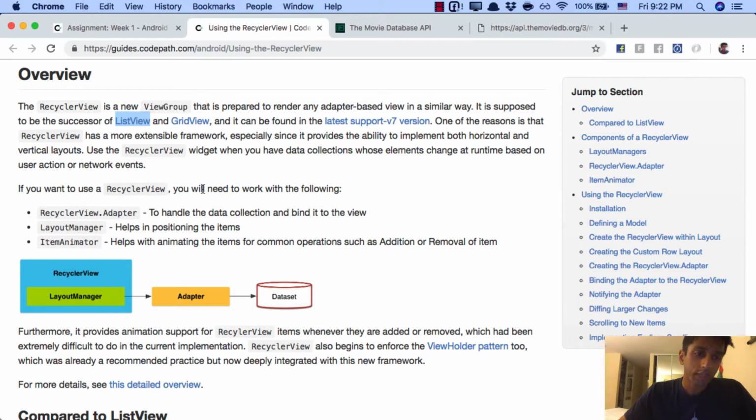It'll make you more efficient with resources, because one of the things that happens with Android is view inflation. The operation of taking a view, inflating it, and putting it onto the screen is pretty expensive. So the fewer times that you do that operation, the more efficient your application will be. And so the recycler view, using something called the view holder, which we talked about, which is what the adapter deals with, it will not inflate any more views than necessary to actually show them on the screen. So that's the real benefit that you get with the recycler view. And you didn't actually have these guarantees if you're using list view. So that's why recycler view is typically preferred.